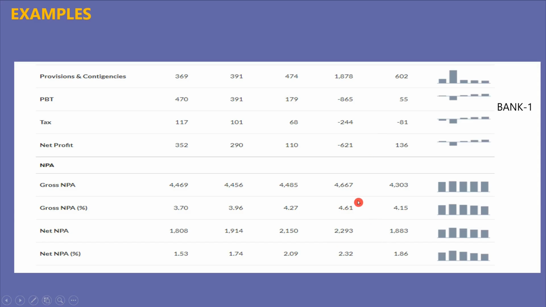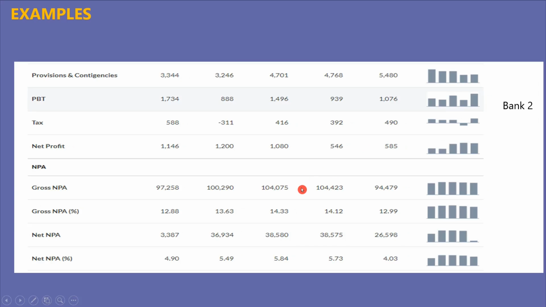So the gross NPA will always be higher than the net NPA. In this quarter, as the bank has set aside a huge amount of 1,878 crores as provisioning, the net profit of the bank has fallen drastically and moved into the negative range.